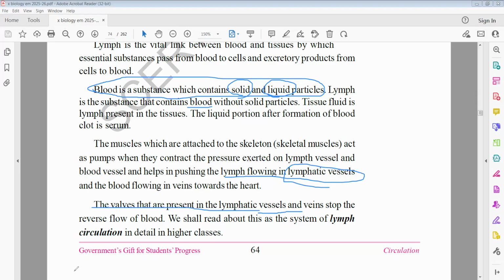So we should conclude that valves are present in veins and lymph vessels, but valves are absent in arteries. That you have to keep in your mind.